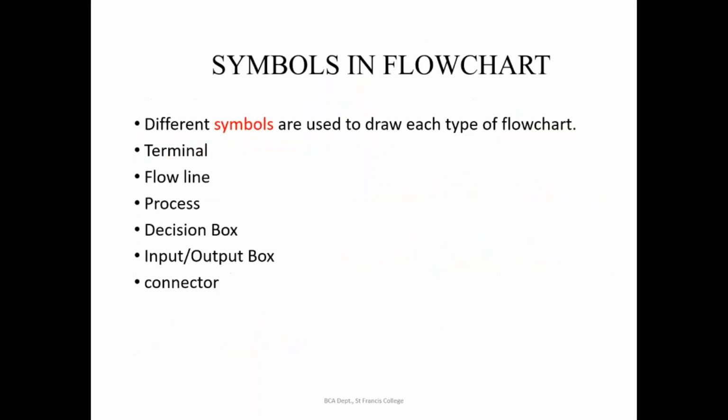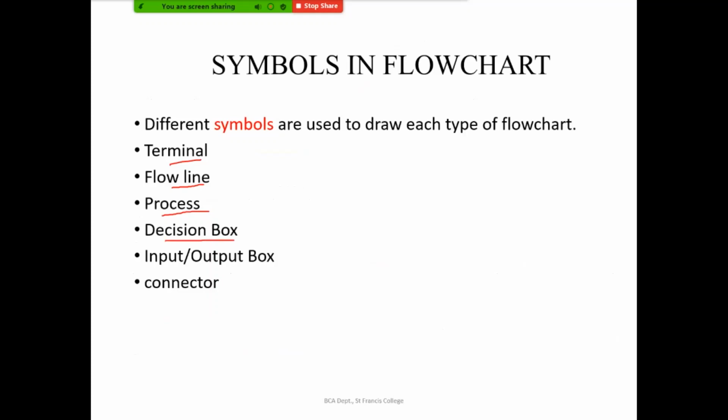So the symbols which are used in the flow chart are, we will be making use of a terminal symbol which will be used at the beginning and at the end of the flow chart. We will be making flow lines to connect the different symbols. We will be making use of a process box in order to show the execution or calculation, assignment, and any other operations which are done in each step.